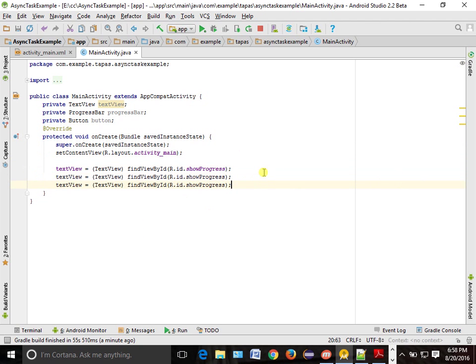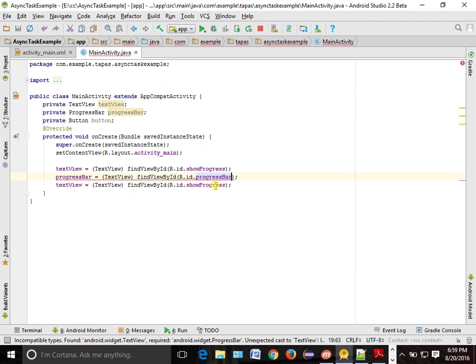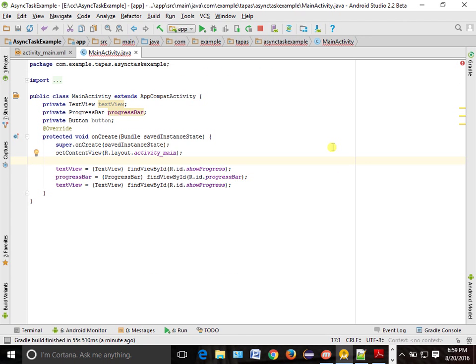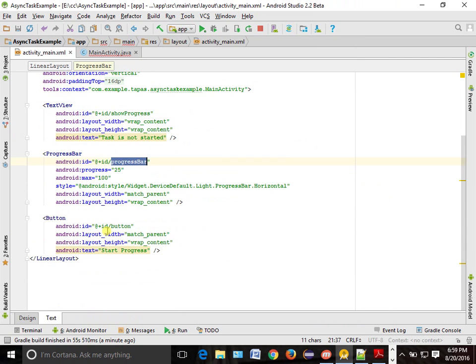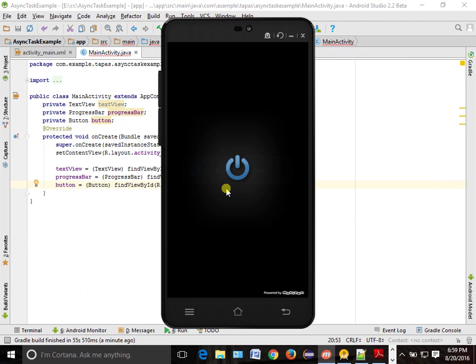Similarly, I want to do the progress bar. What is the name of this progress bar? Correct. Progress bar, we want to do the casting progress bar. What is the last view we are having? Button. Okay, so Button, B as capital. Okay. So we are done till this point.